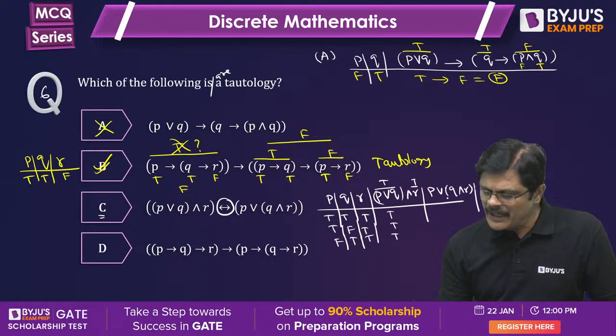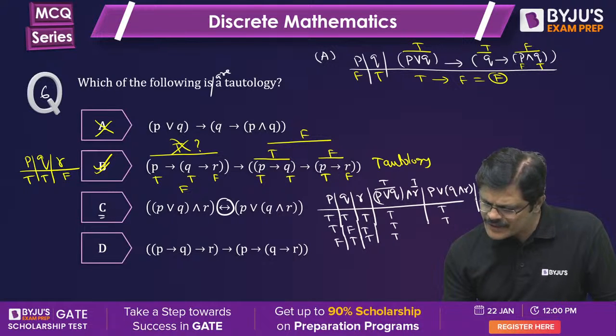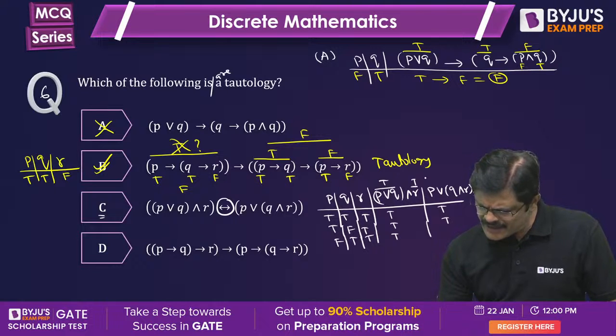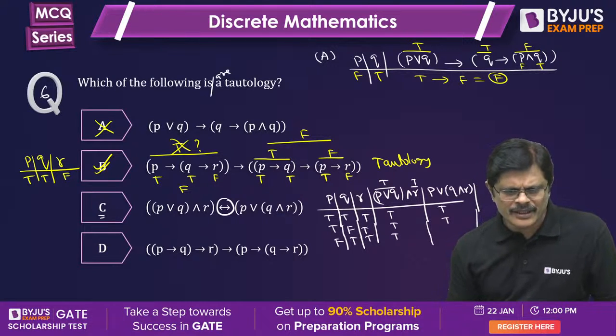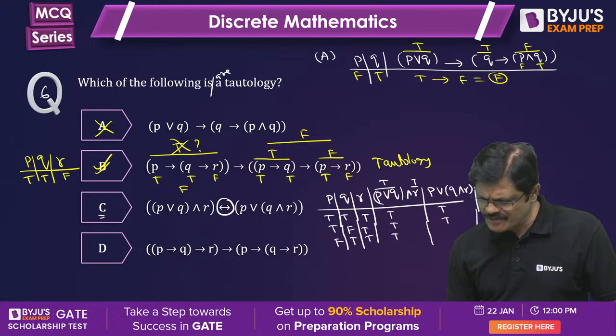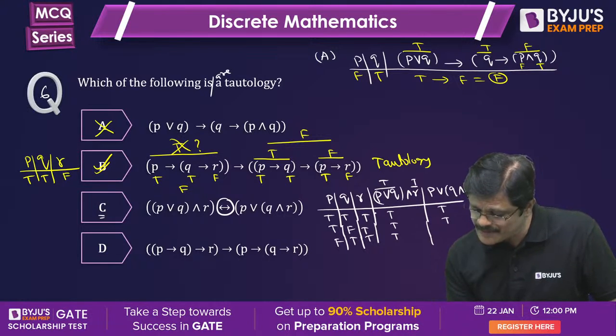Am I clear? But in this particular situation, if you observe here, this is true or this is true, or true and true, this is fine. But if you observe this, true or false and true is false. True or false, here also it is true. Oh, is it P→R, Q and R? And here in this particular situation, I think this is also becoming fine only. Did I make any mistake? I think the false situation will be something which fails. We cannot say because both can become true at a time.